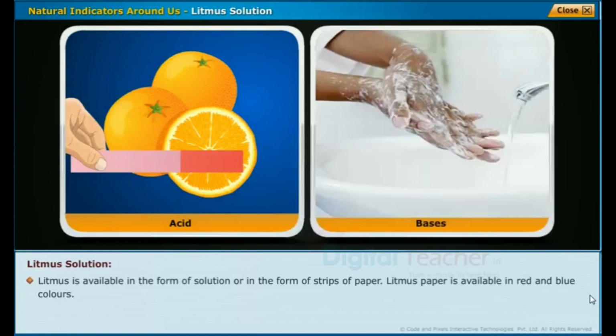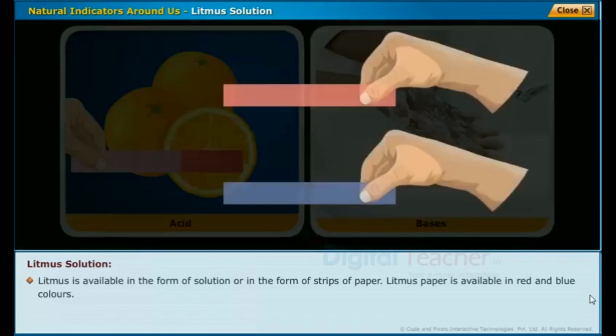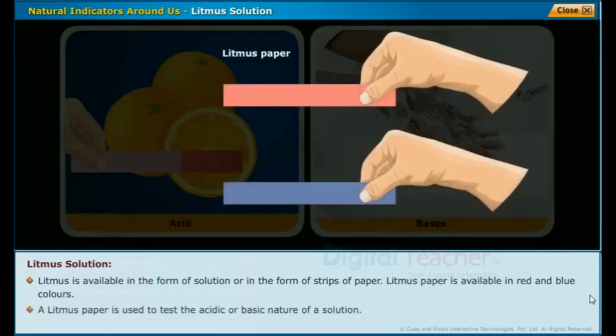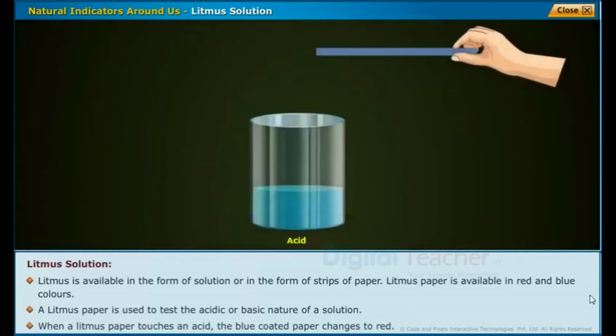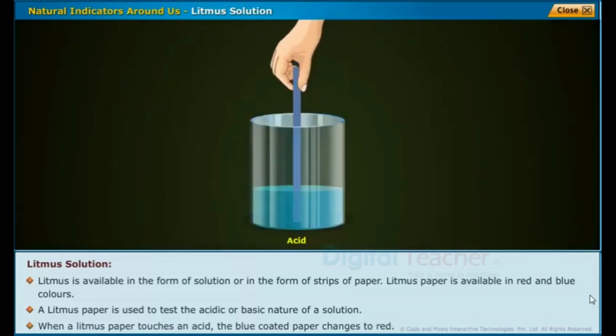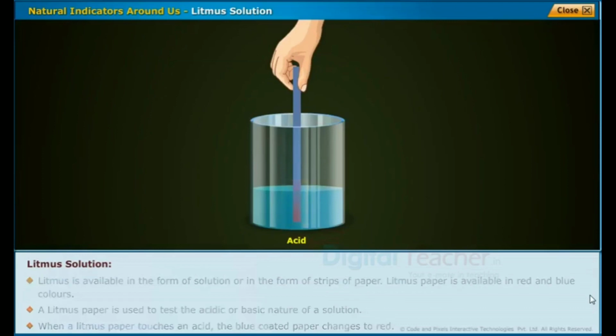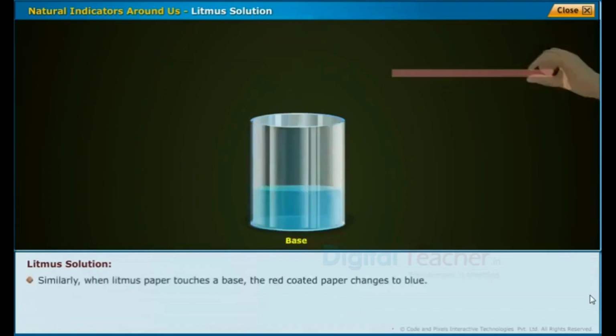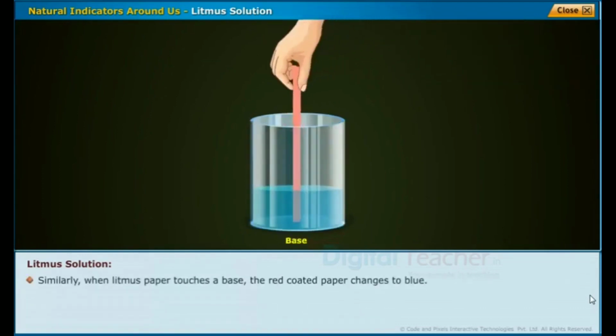Litmus is available in the form of solution or in the form of strips of paper. Litmus paper is available in red and blue colors. A litmus paper is used to test the acidic or basic nature of a solution. When a litmus paper touches an acid, the blue coated paper changes to red. Similarly, when litmus paper touches a base, the red coated paper changes to blue.